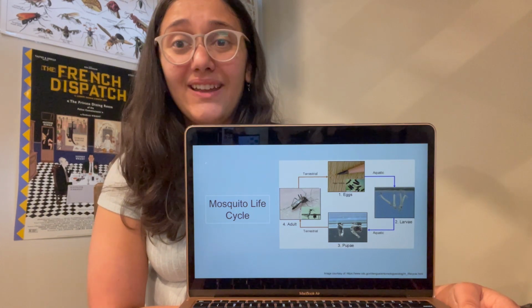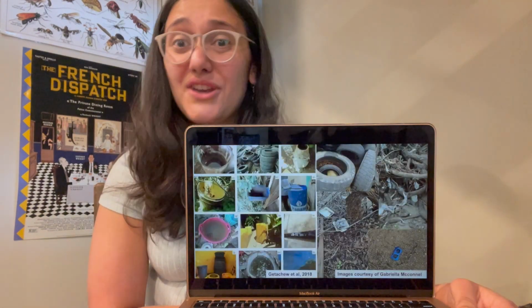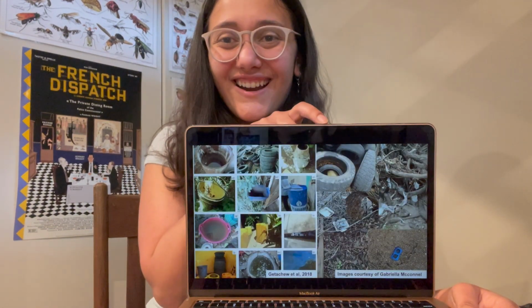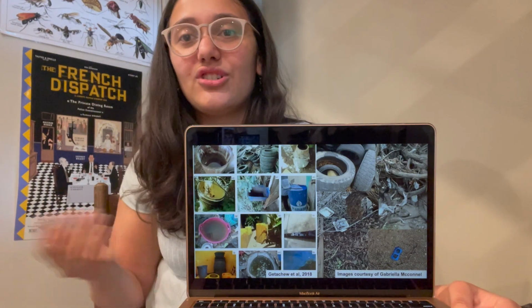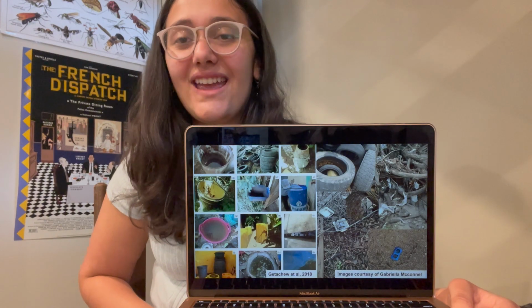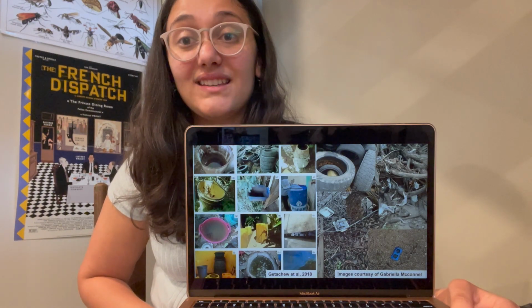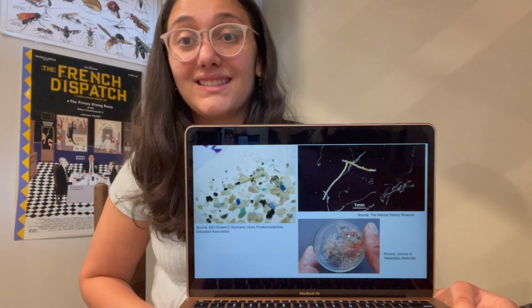And what does that look like? Well, because of us humans, not so great. So we have pictures here of Lubbock, Texas, and pictures here of previous literature of what their inhabiting sites look like. And you can see most of these are made of plastics, which produce smaller microplastics.